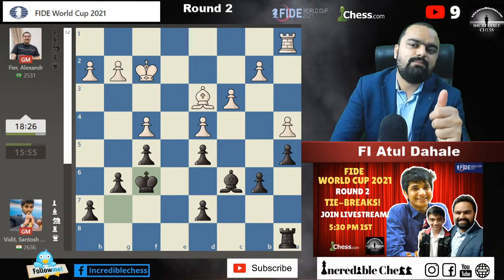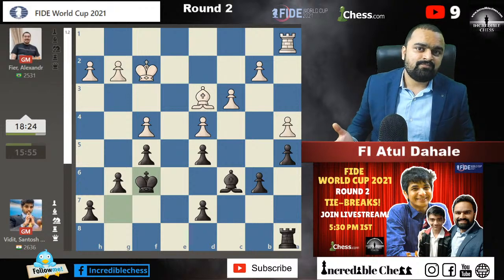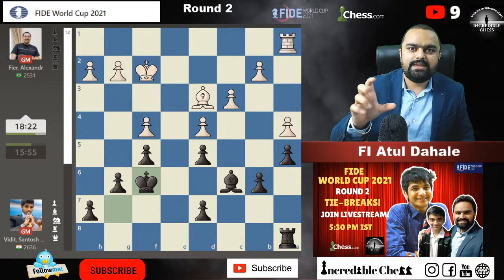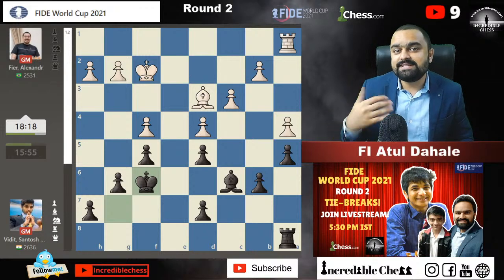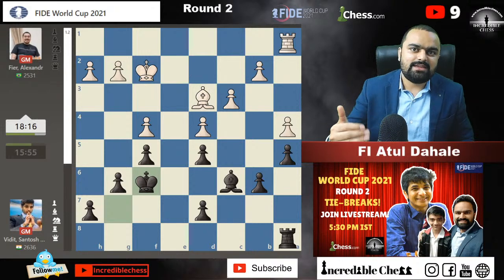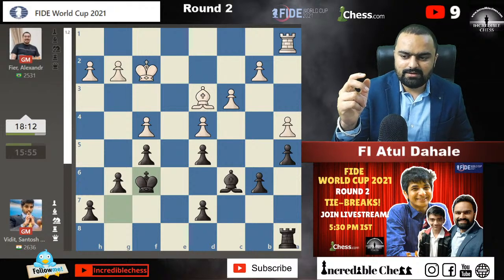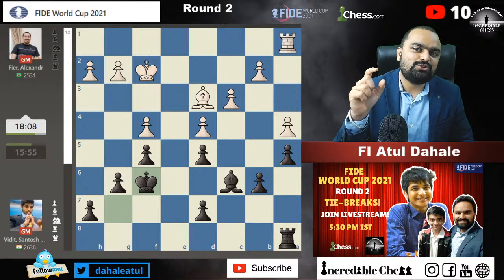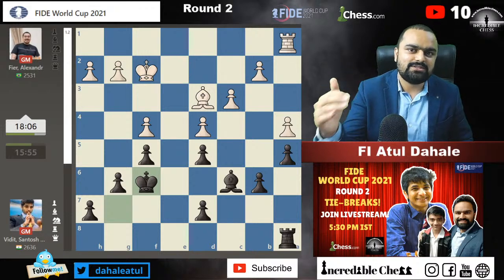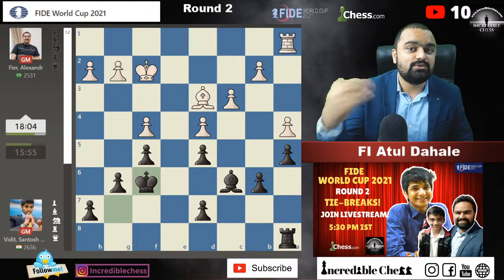The Armageddon game is very important. In Armageddon, the white player gets less time: 5 minutes, and the black player gets 6 minutes. Sorry, it's black who gets the extra minute. But the point is that black needs to just draw the game, nothing else. If black draws or wins the game, he proceeds to the next round.